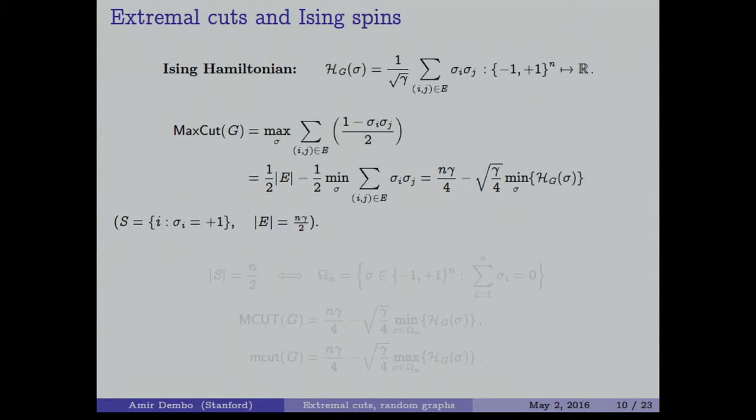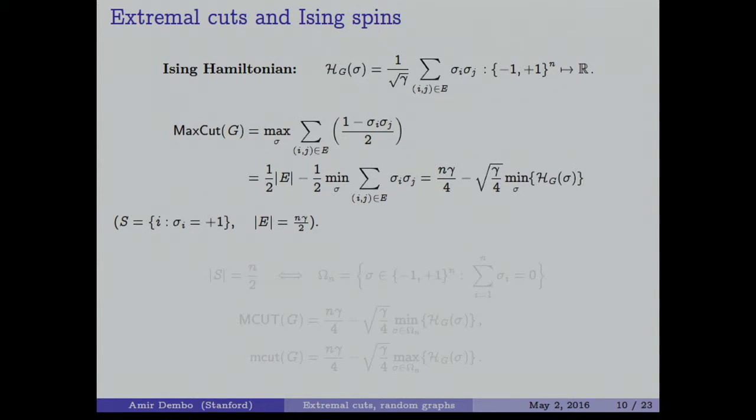Let us see what happens to the max cut problem. Remember, in the max cut problem, we try to maximize the sum over the edges, but we want to take only the edges that participate in our cut. How do we do it? We take 1 minus sigma i, sigma j over 2. So if we are in the same part of the graph, then sigma i, sigma j will be 1, 1 minus 1 will be 0. We are not going to count it. If we are between the two, sigma i, sigma j is minus 1, and this will count as 1. So this is just a complicated way to count the max cut of a graph.